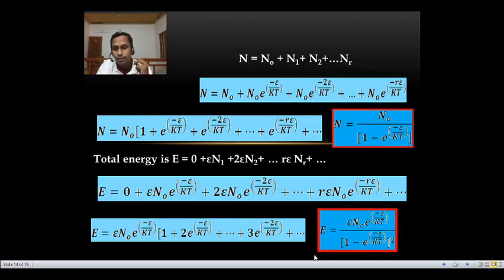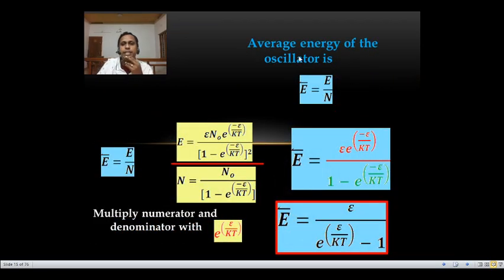So we will get the total energy is equal to epsilon n0 e raised to minus epsilon by kt divided by 1 minus e raised to minus epsilon by kt, the all square. So minus 2 in the numerator, that comes to the denominator. So it is plus 2. So the total number of oscillator is this, and total energy is this. What is average energy? Total energy divided by the total number.